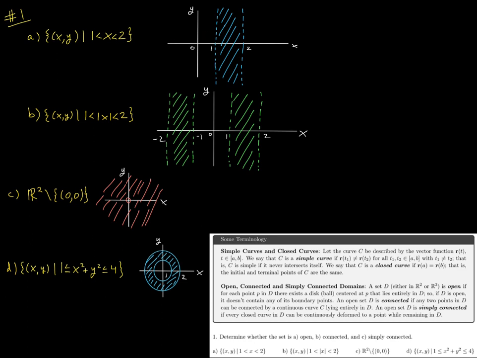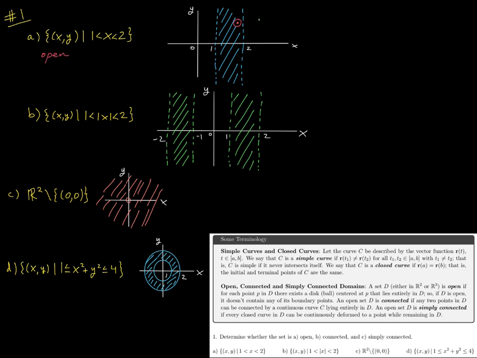And so is the set open? Well, if you choose any point in the set, then yes, it is possible to find a disk centered at that point that will lie entirely within the region, right? You could say, oh, well, I'm a trillionth within the boundary. We'll just choose the radius of the disk to be half that distance. Then that resulting disk will lie within your region. Okay, so this is an open set.